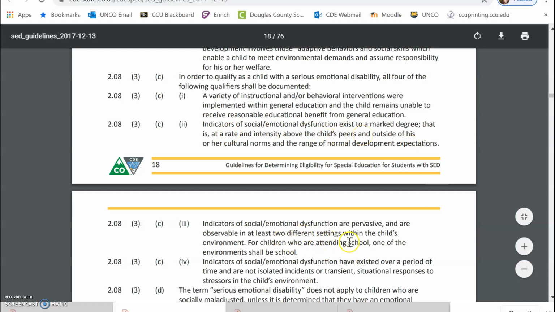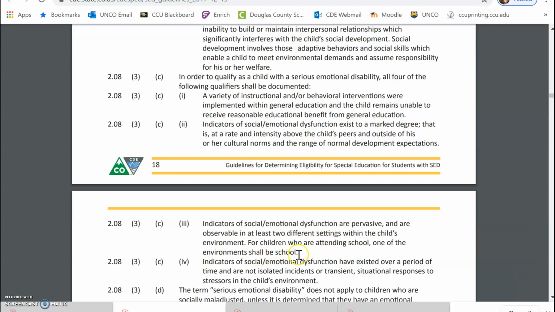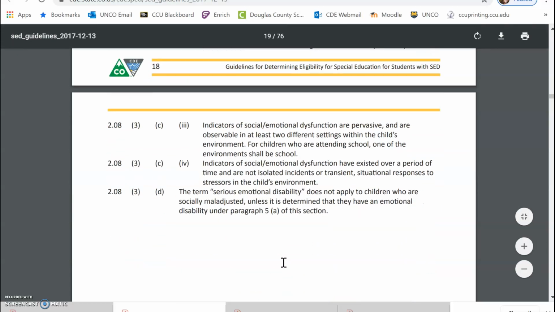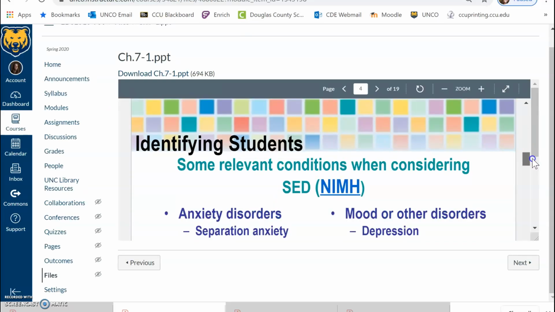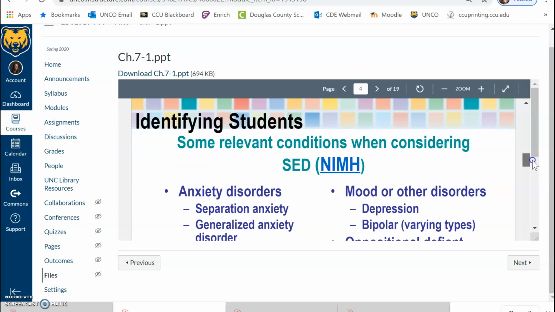So we've got to see different settings that could be home or some other place that the student spends the majority of time outside of school, but we do need to see one of those environments being school, and it does need to exist over a period of time. So not in existence due to a family change or due to a move or due to some other circumstance outside of or inside of school, but it really needs to exist over time, not as an isolated incident. So the PowerPoint does address that CDE criteria provided to us under those resources.